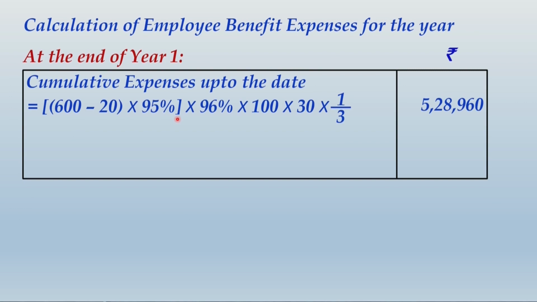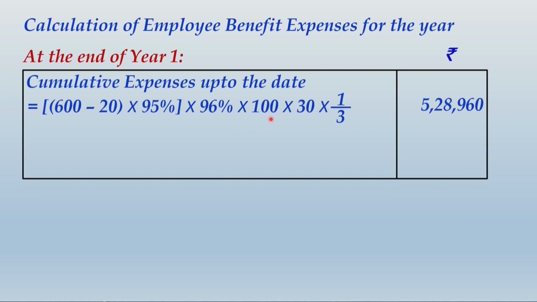And then we have made an estimate that in the third year, another 4% employees, that is 4% of remaining employees will leave. So finally, the employees that will be eligible for this on expectation basis will be 96% of these remaining employees which have remained by end of second year. So second year estimated number of employees multiplied by 96% will be total expectancy of the number of employees who will be eligible for the scheme.